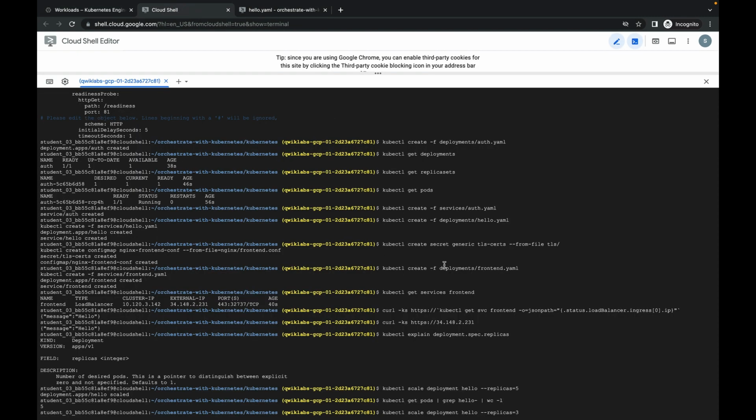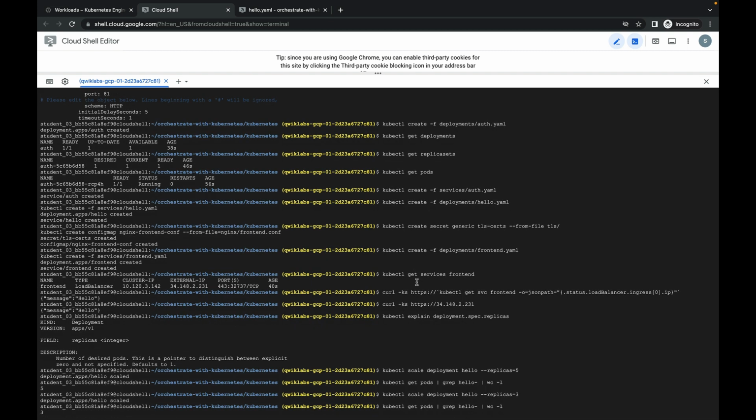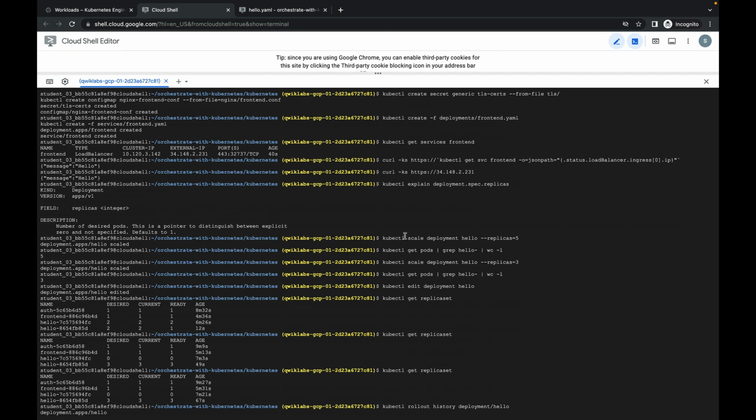So now to check the rolling update in action. For example, how to scale my deployment. Scalability at the pod level: this is the command to set the replicas to 5 and check.